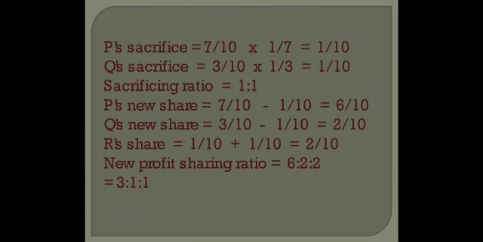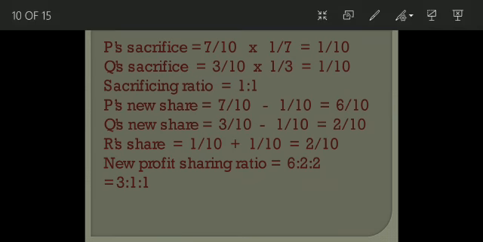Now see how we will calculate P's sacrifice. P's sacrifice will be equal to his old share was 7/10 and he sacrificed 1/7 of his share in favor of R. So 7/10 into 1/7. When I use the word of, it means multiply. So 7/10 into 1/7 comes out to be 1/10.